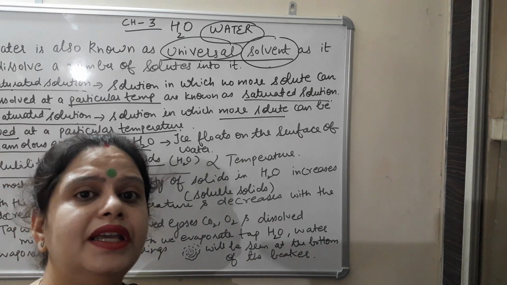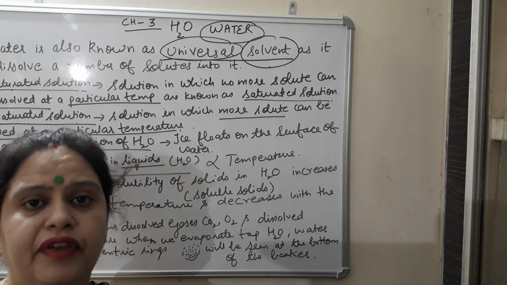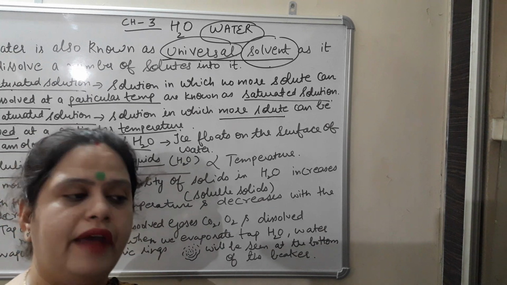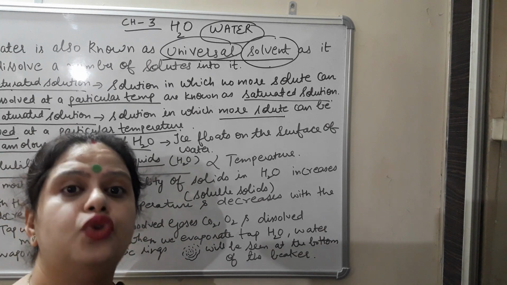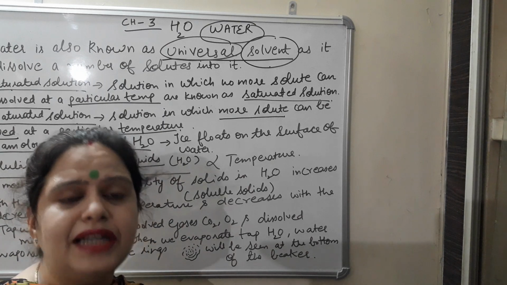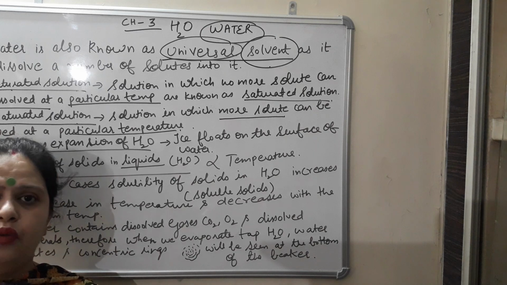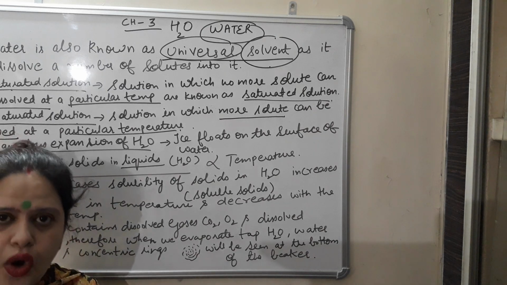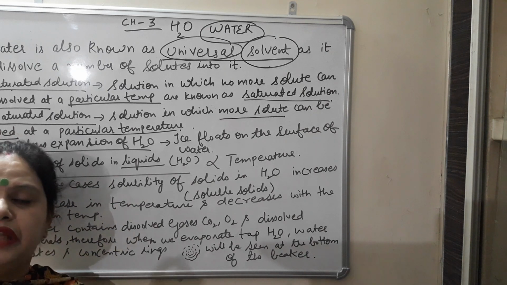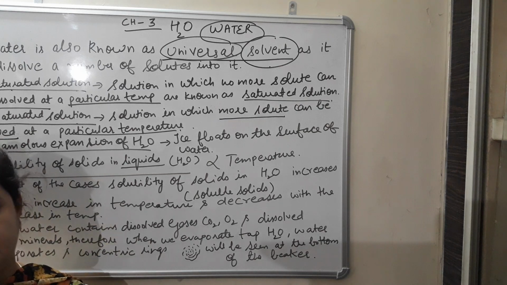So add word is not the appropriate one. Where no more solute can be dissolved. ऐड तो हम कर देंगे, लेकिन क्या वो डिसॉल्व हो रहा है या नहीं हो रहा है? So that solution is known as unsaturated. अभी वो saturate नहीं हुआ. It has the tendency to dissolve the solute into it. So that is known as unsaturated solution.